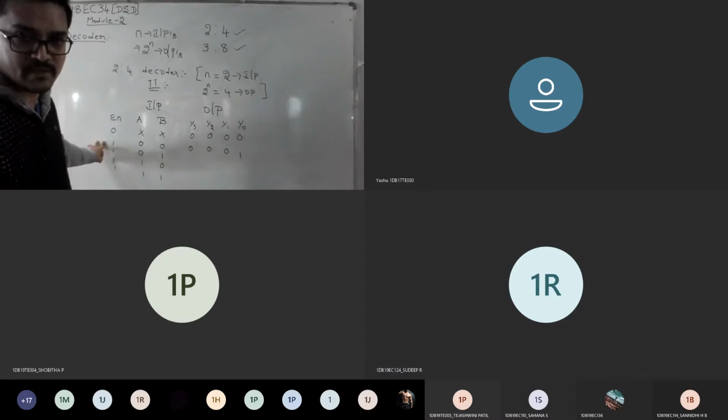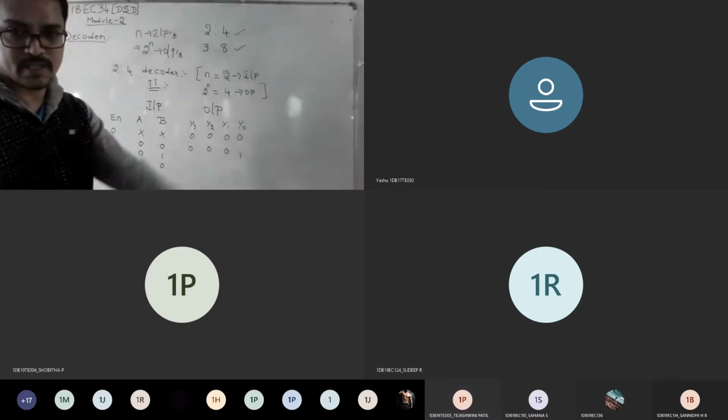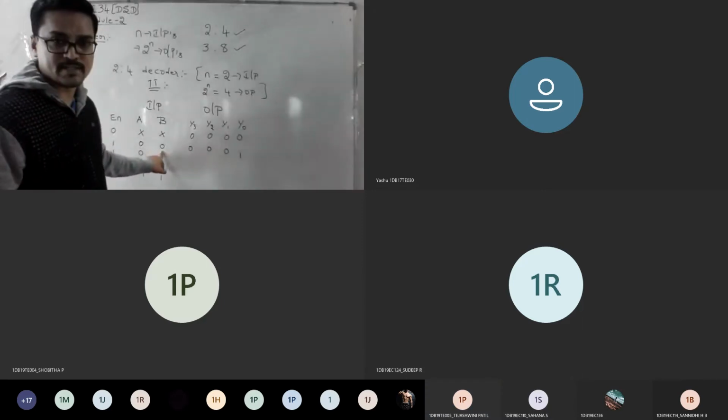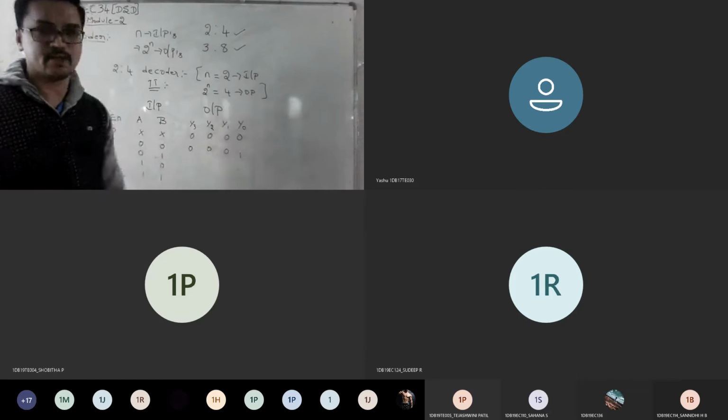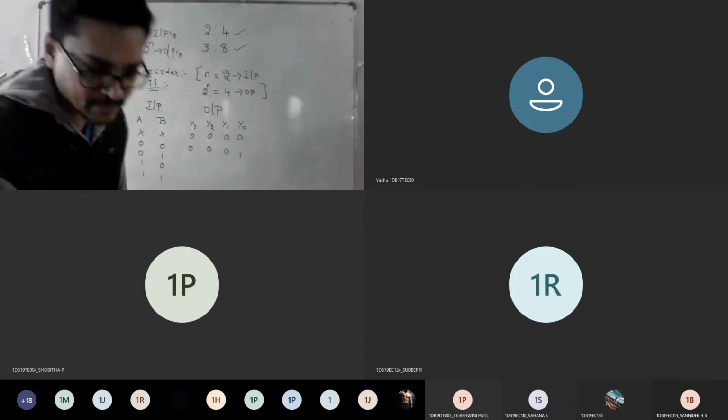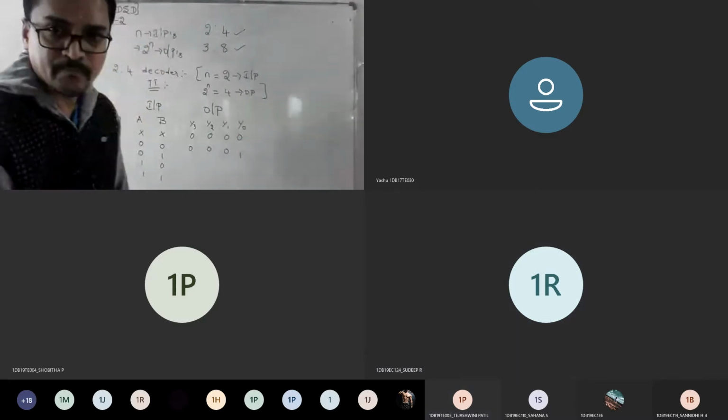Open circuit, closed circuit. If enable is 0, it is an open circuit, and irrespective of input, the output is 0. Now the switch is on, so the circuit is closed. If the 0 0 input is there, the corresponding Y0 should be high and the remaining all should be 0. Am I clear?